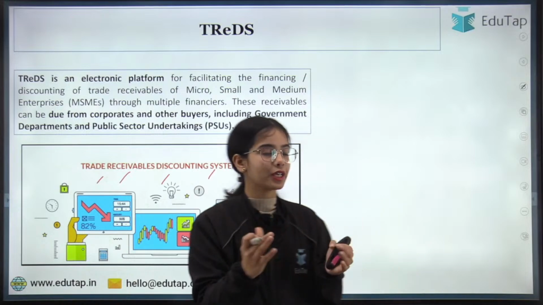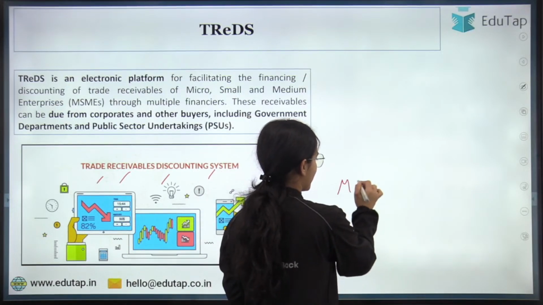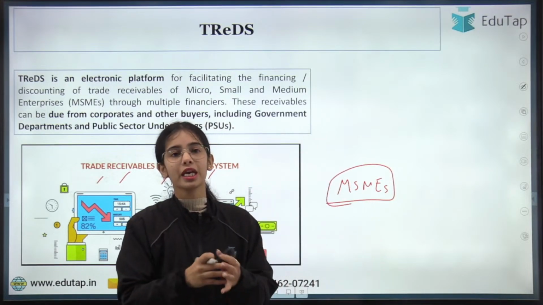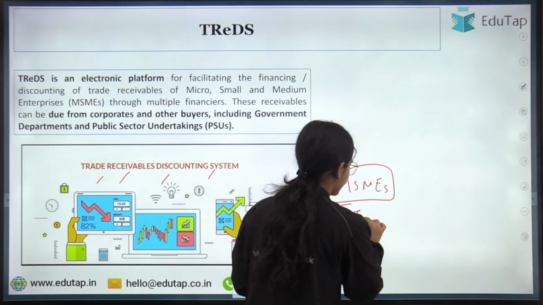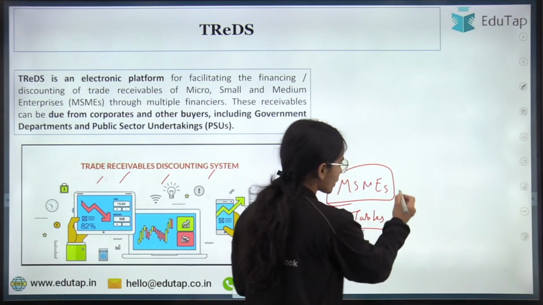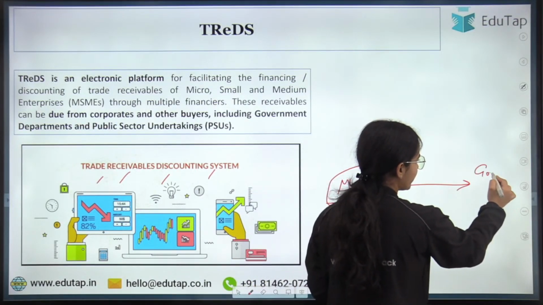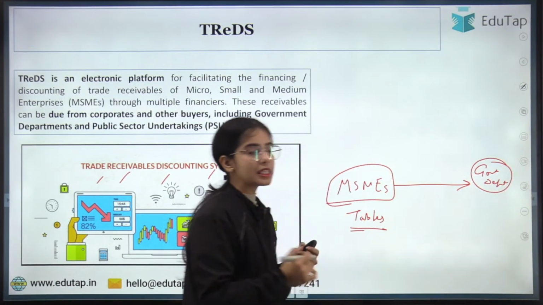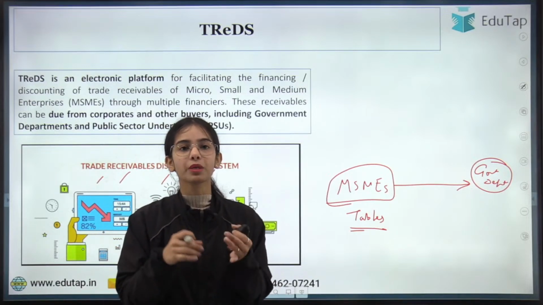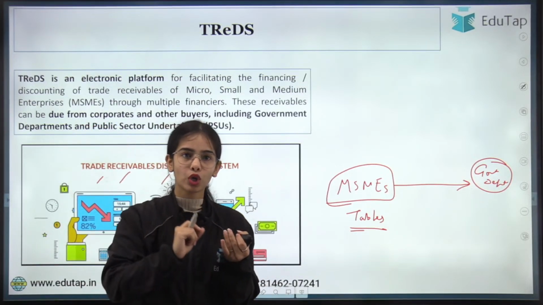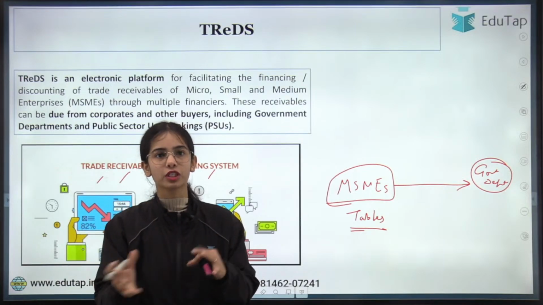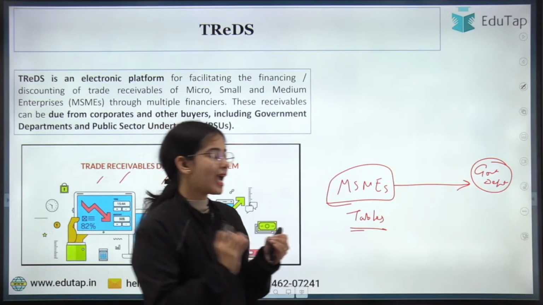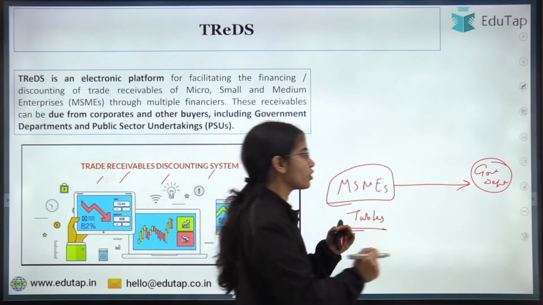So in brief, let's say I am a small MSME, okay? I am a small MSME and I want to sell the tables that I am producing. So I am selling these tables to a government department. Now the government department is saying that we will pay after 1 month, because the higher authorities have to sign, and only after the release of the money by the higher authorities will we be able to pay you. So this whole process will take at least 1 month.